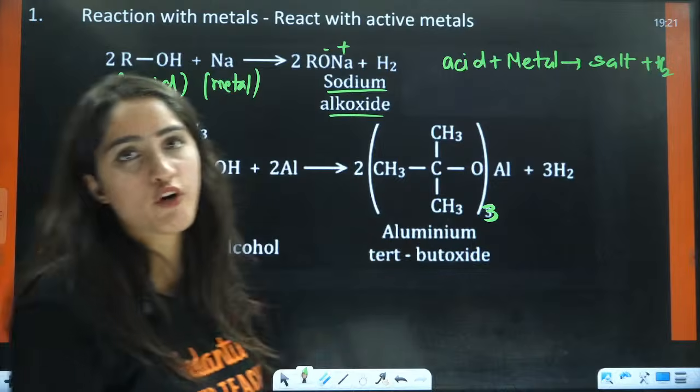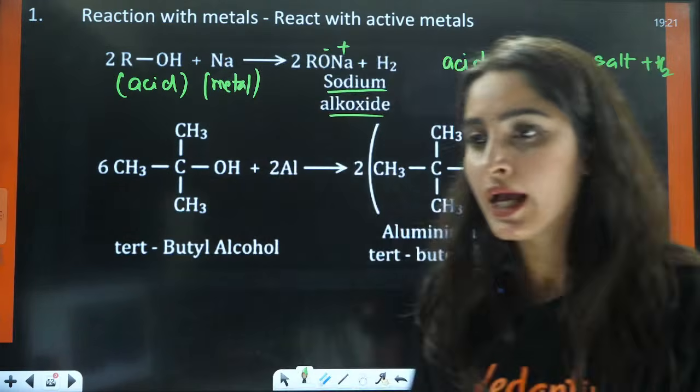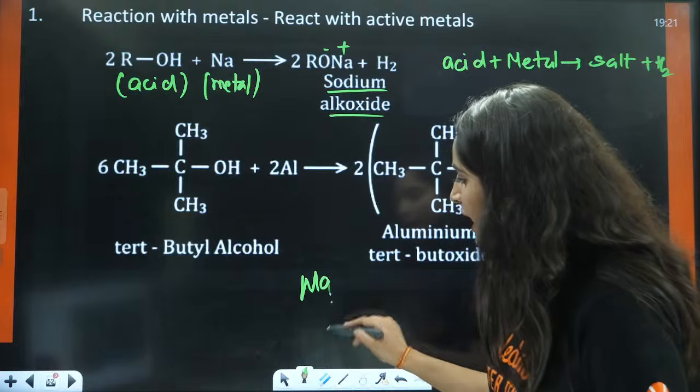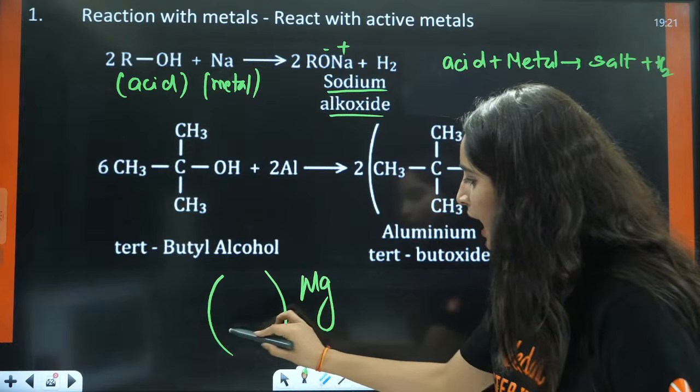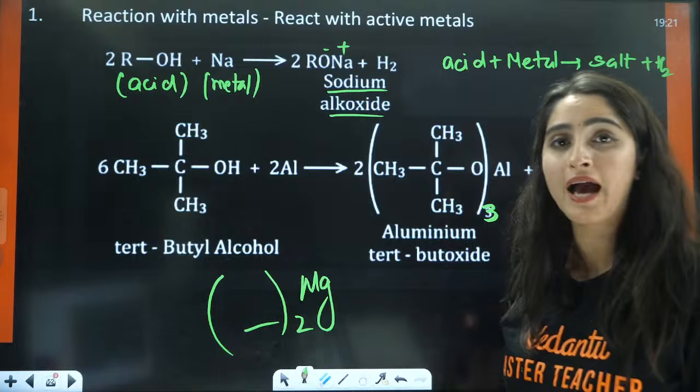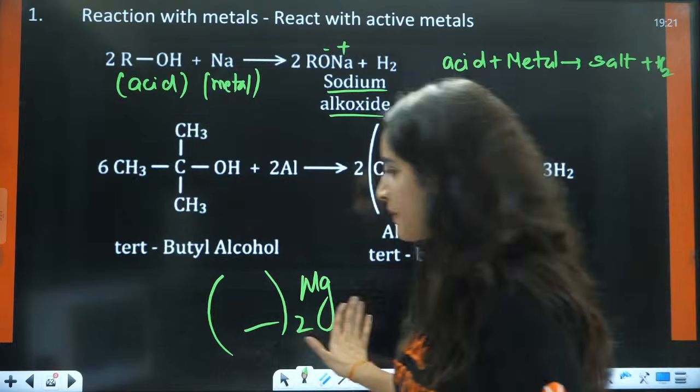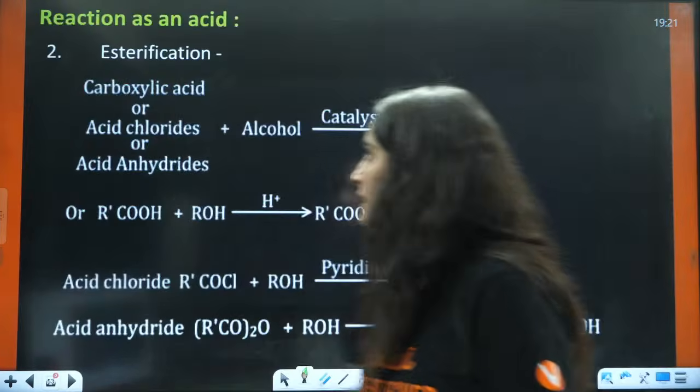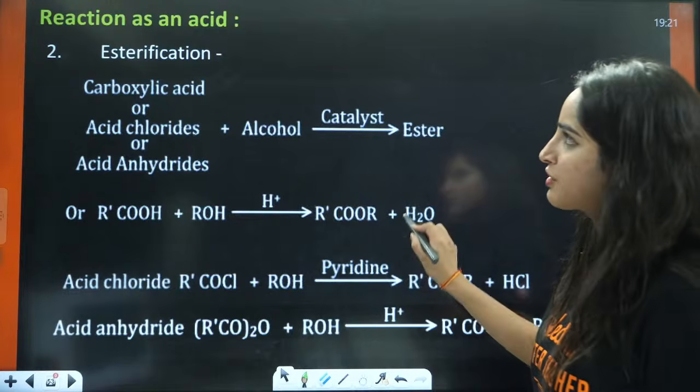Okay, why here you have 3? Because of the valency of aluminium, right? Okay, if you talk about magnesium, it would have been 2. This would have been twice, because magnesium has 2 valency, right? Now, next is esterification reaction.